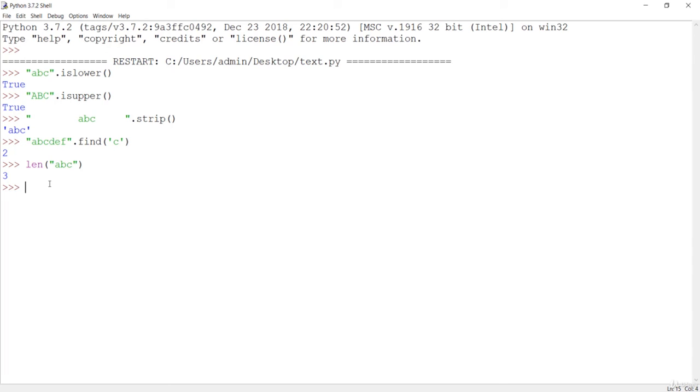We have covered a lot of things in the string part. In the upcoming lecture, we'll learn about more complex data structures, and we'll see some real world examples. So see you in the next one.